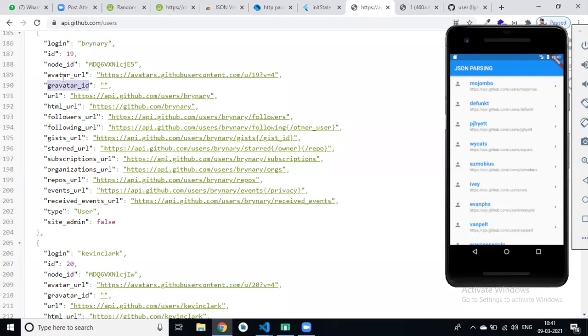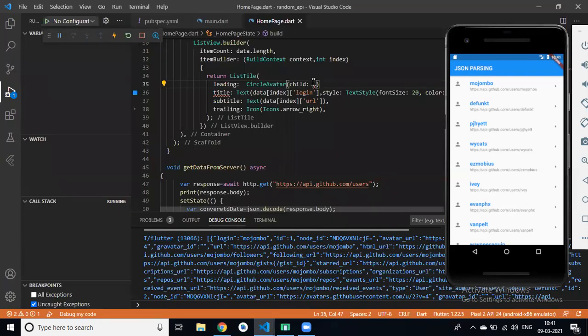Yes, Roshan. So avatar URL, then how? In circle avatar, we have a network image, right? Like we have an image dot asset property or image dot network.